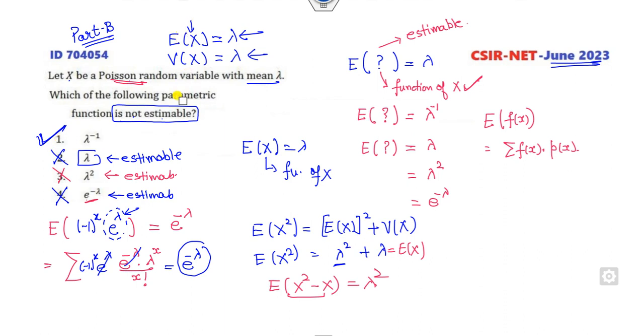This is the first way. Another method is to think why the first option is the wrong option: because this is the mean. If I say lambda is in centimeters, then this part is in centimeter inverse. That would not be true, but this is not the correct way. The right way is to prove it in the manner shown.